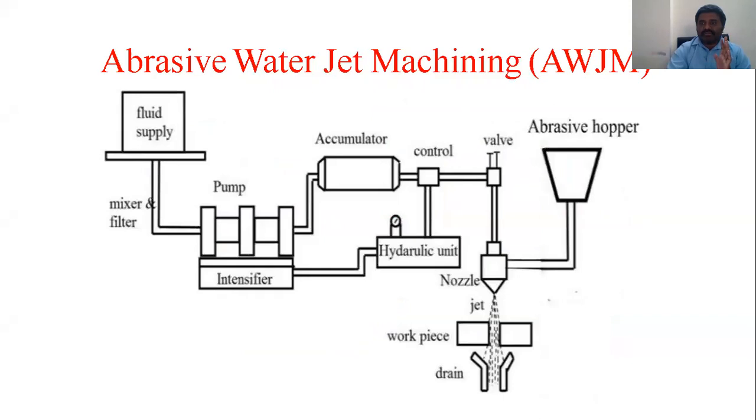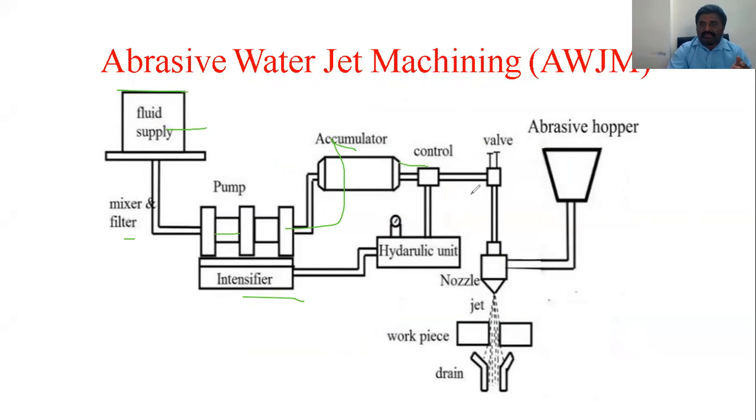Is it clear now? See from this: I am using an abrasive along with the water jet machining. The flow is the same as the previous one: mixing, then pump, intensifier, then it moves towards the accumulator and control valve.